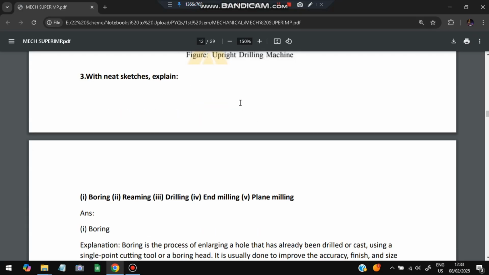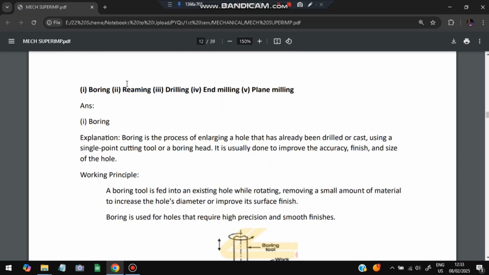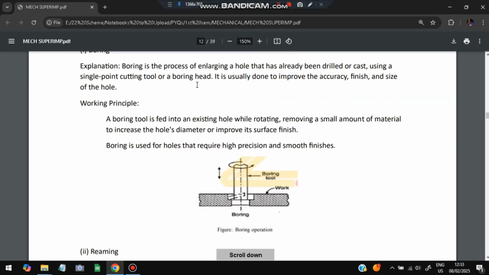Moving on to the next one: write, with neat sketches, an explanation of the following: boring, reaming, drilling, end milling, and plane milling. Boring means what? Enlarging a hole that has already been drilled or cast. We are making the hole larger by drilling it again. That is called boring.